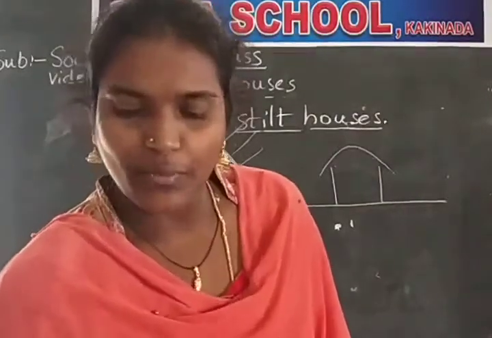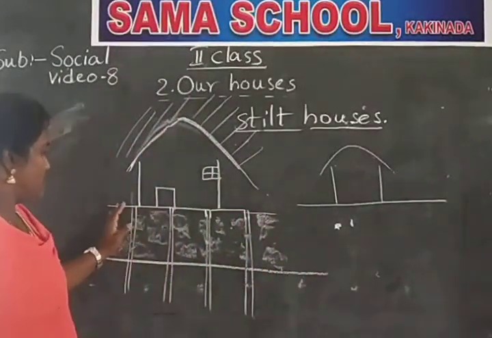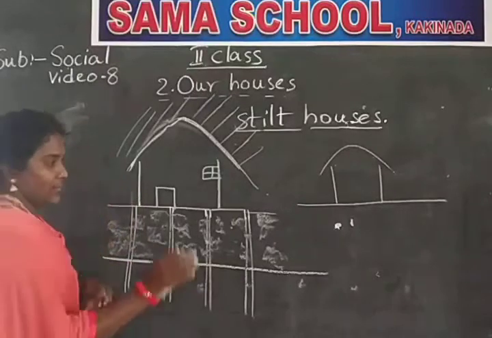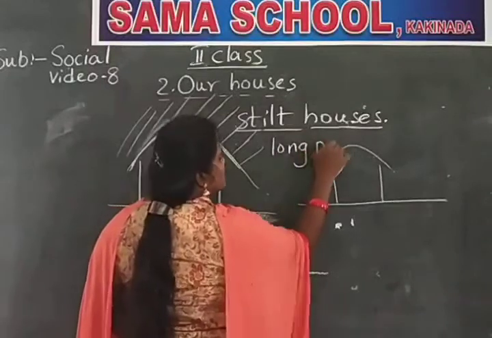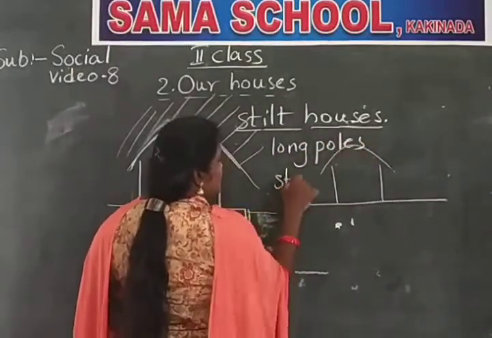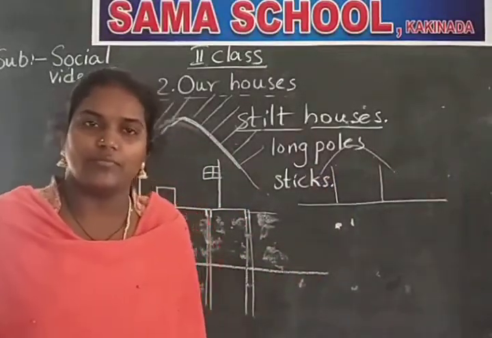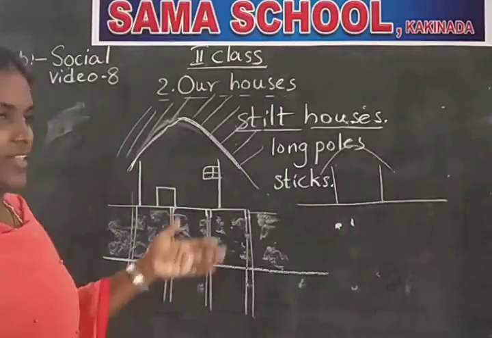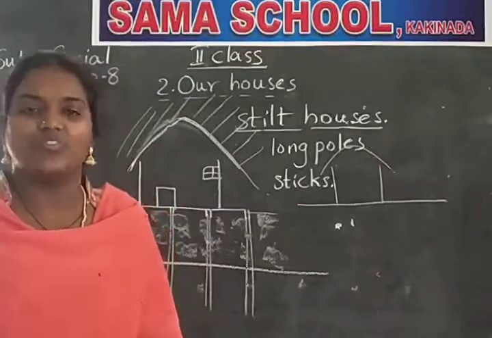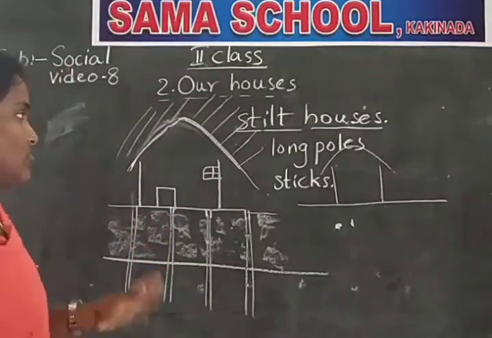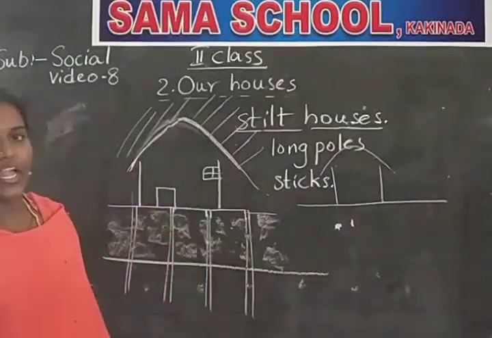Okay children, are you clear about this stilt house? The materials which are used to build the stilt house are long poles or sticks. If we use brick, cement or mud, what happens? In the rainwater, what happens? They soak well and the houses spoil quickly. Understand children? So that's why they use long poles and sticks only to build the houses.